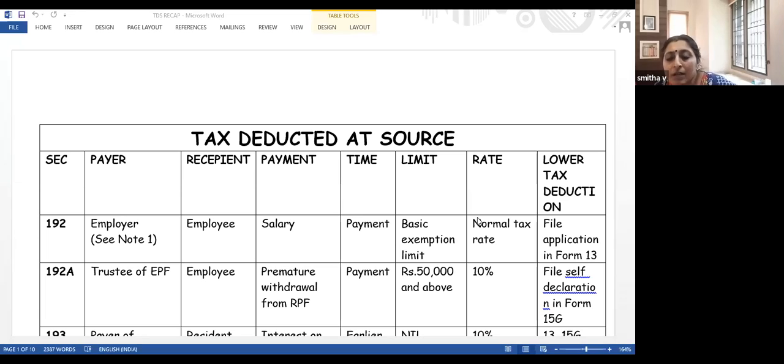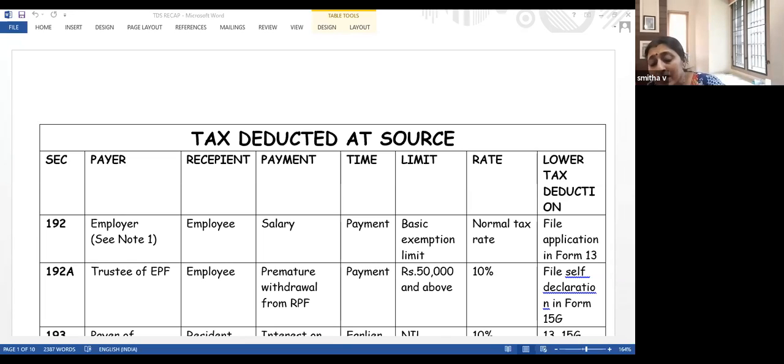Then rate and limit are other questions. Rate of TDS is another question. And the last point is whether you can apply for non-deduction. As Ajit asked me earlier, is there any option wherein Vishnu can say to ICAI, please don't deduct TDS? Is there any option? We'll explain all these things. So these are the various questions we'll be answering. What type of payment is liable for tax deduction? Which section is that covered by? Payer and payee. When is TDS to be deducted? What is the limit? What is the rate? And is there any option for non-deduction of taxes?